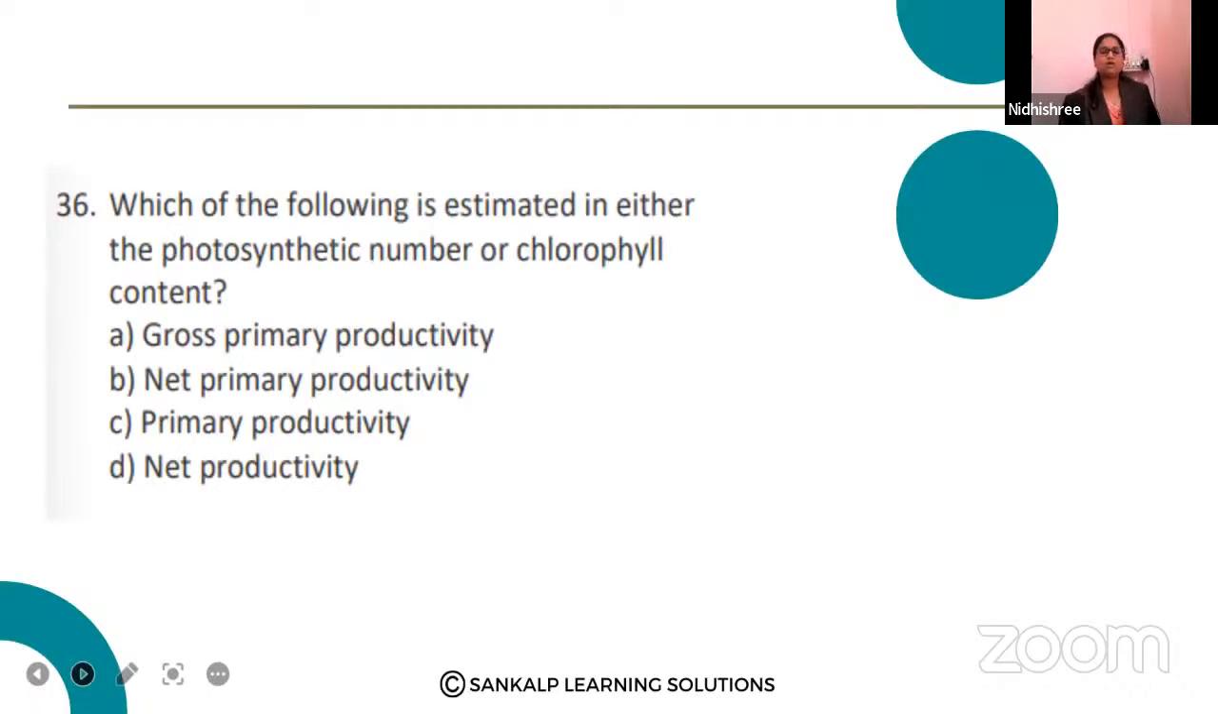Then 36th question. Which of the following is estimated using either the photosynthetic number or chlorophyll content? Option A, gross primary productivity. Option B, net primary productivity. Option C, primary productivity. Option D, net productivity.